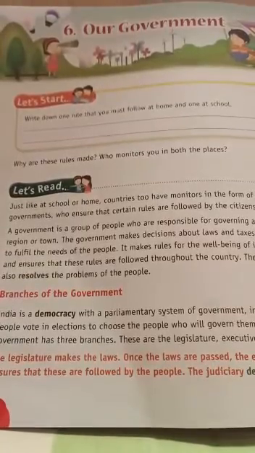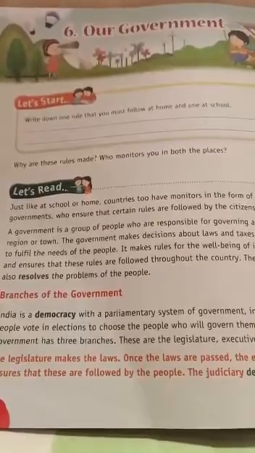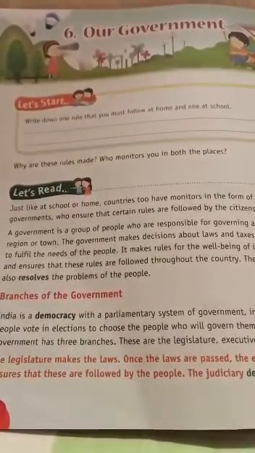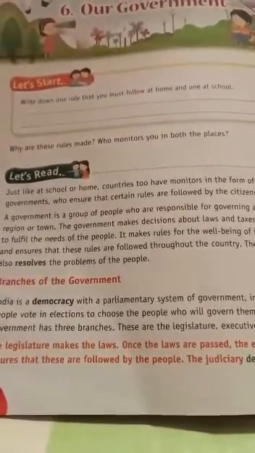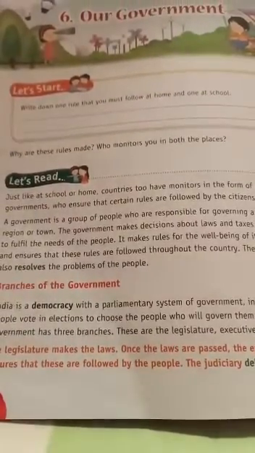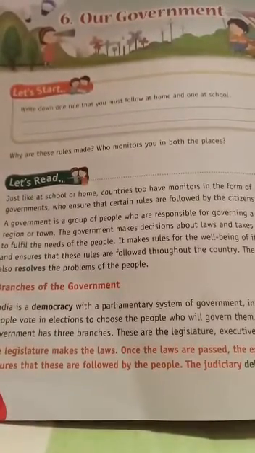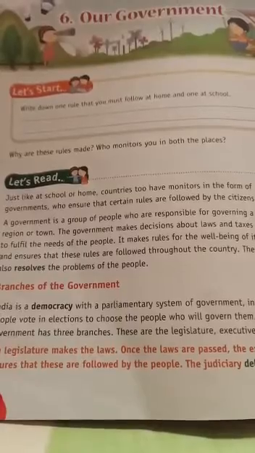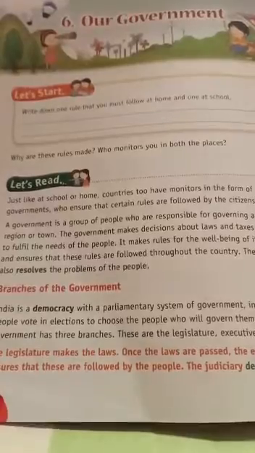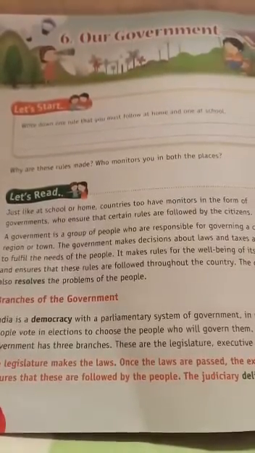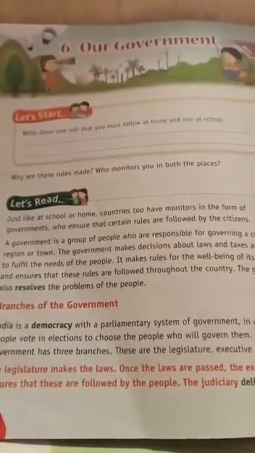India is a country of vast population and it has a democratic government. India is also the world's largest democracy. Our India is a democratic government, okay, where people vote in elections to choose the people who will govern them. So the Indian government has three branches, which are called the legislature, the executive, and the judiciary.